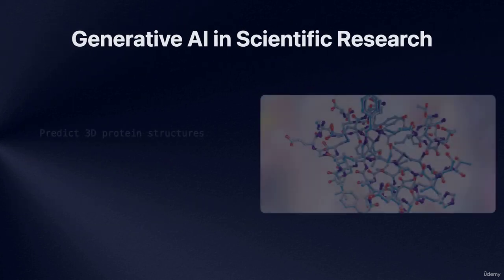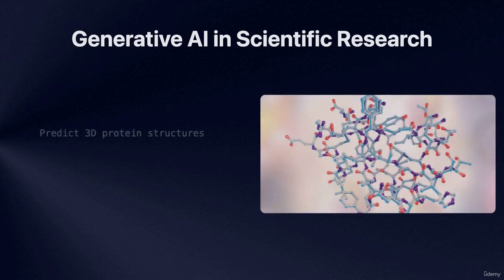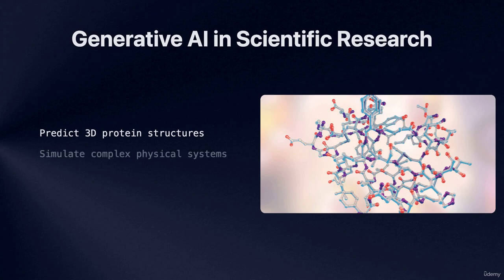Generative AI can also be used in the field of scientific research and discovery. For example, models like AlphaFold can be used to predict the 3D structure of proteins, which is crucial for understanding their function and potential applications in fields like drug discovery and development. Similarly, generative AI models can be used to simulate complex physical systems, such as weather patterns or fluid dynamics, which can help researchers and scientists better understand and predict these phenomena.